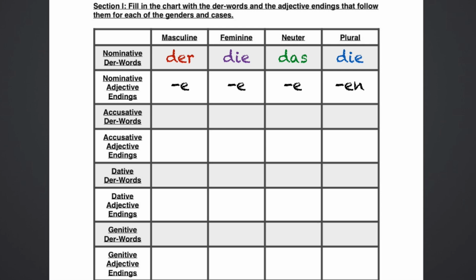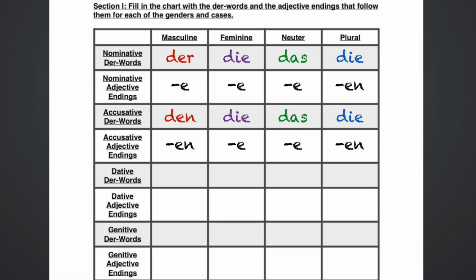In the accusative case, the der words become den, die, das, die, and as you would expect, since the only thing that changed is the masculine accusative, we have en for the masculine accusative, and all of the other ones stay the same, e's and ens. So you can have sentences like, Ich mag den schönen Mann. I like the beautiful man. Ich mag die schöne Frau. I like the beautiful woman.